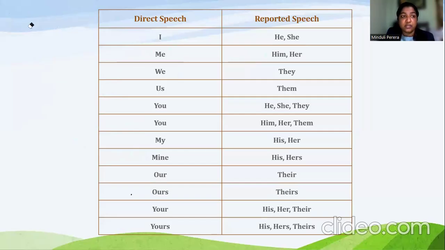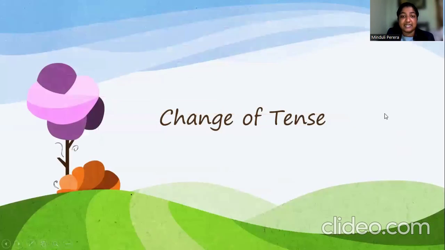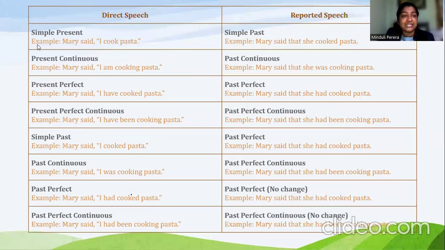Then if we move on to the second change that we discussed, that is change of tense. Now I said that we need to do three changes when converting a direct speech sentence into a reported speech sentence. We initially discussed the first change, which is change of pronoun. Now we are going to learn how to change the tense. And this is very important. Now imagine in a direct speech sentence, you have the direct speech part in simple present tense. Mary said, "I cook pasta." So I cook pasta is in simple present tense.